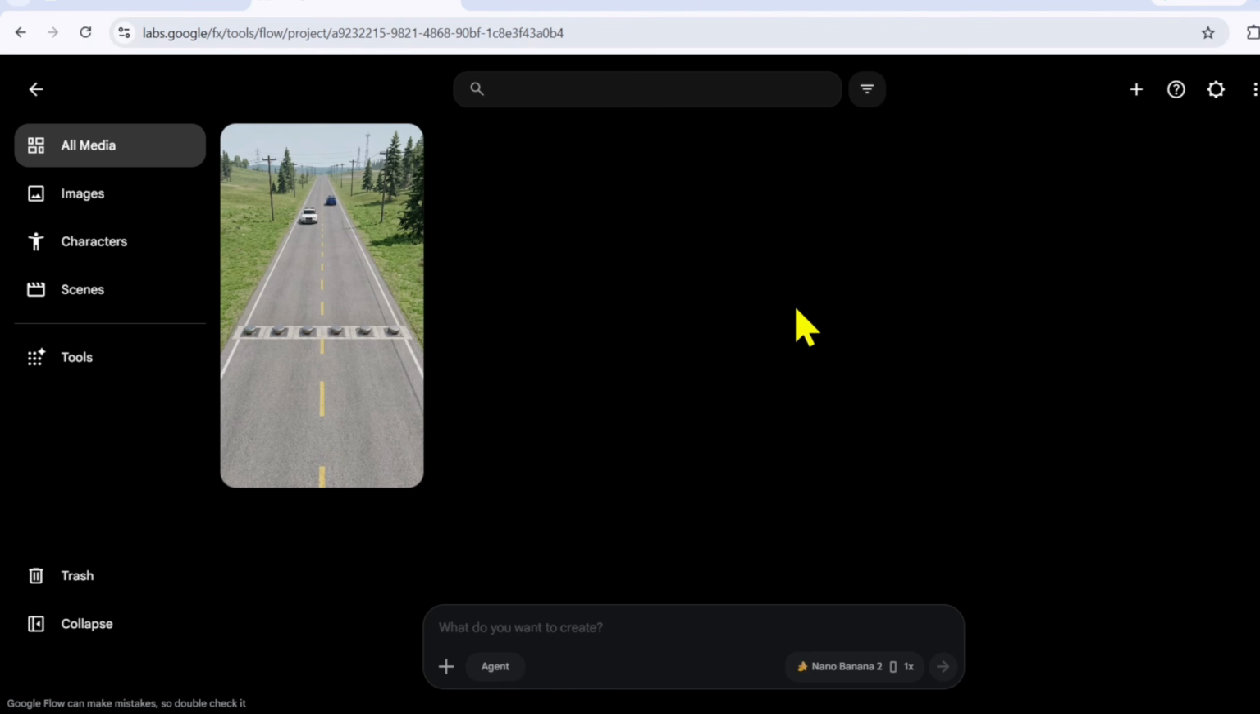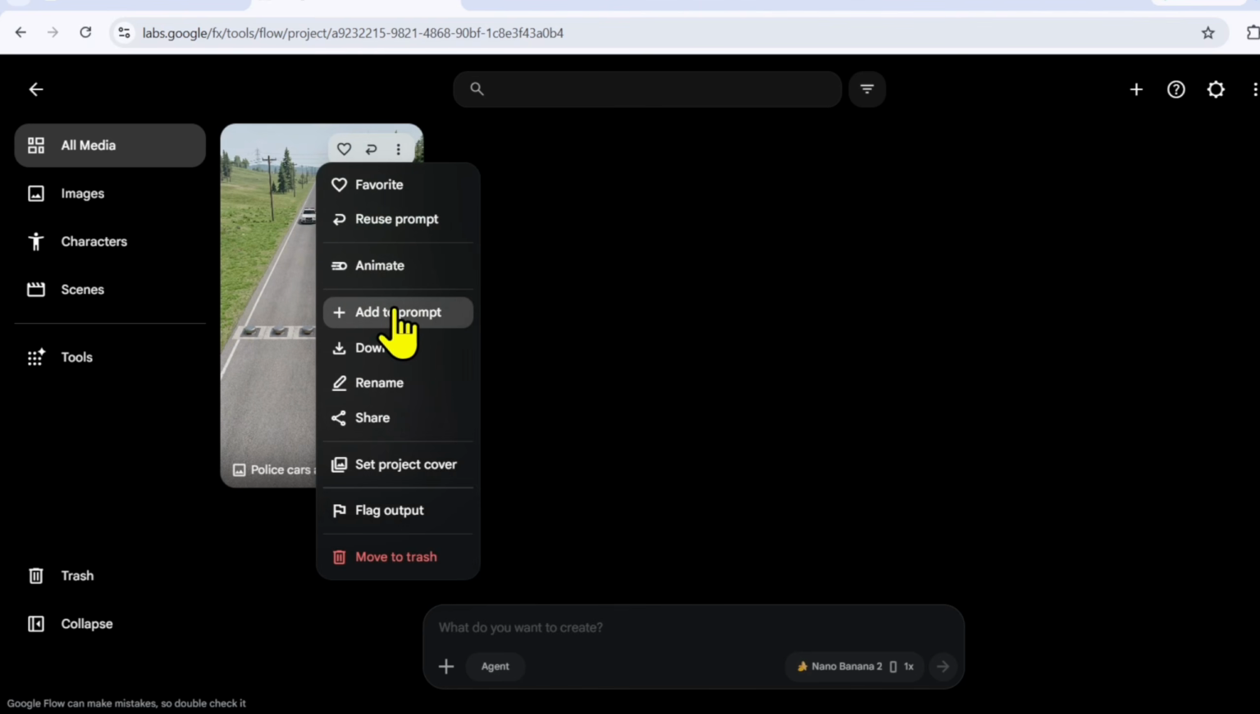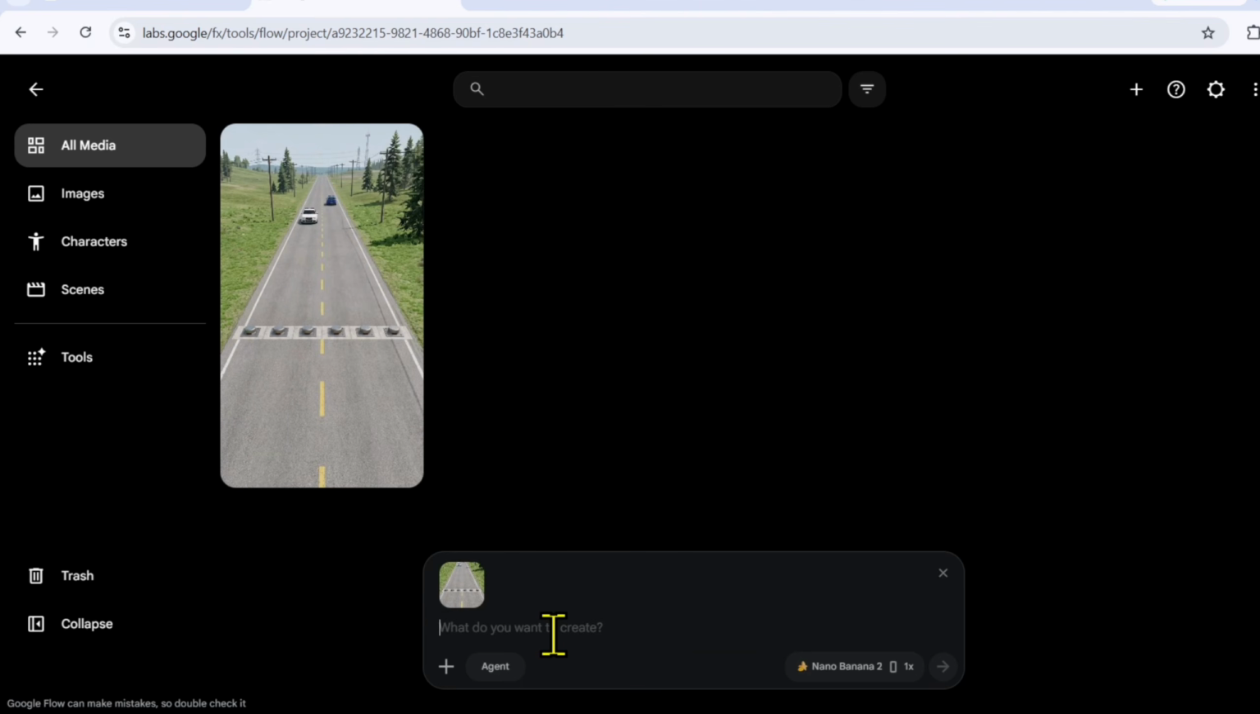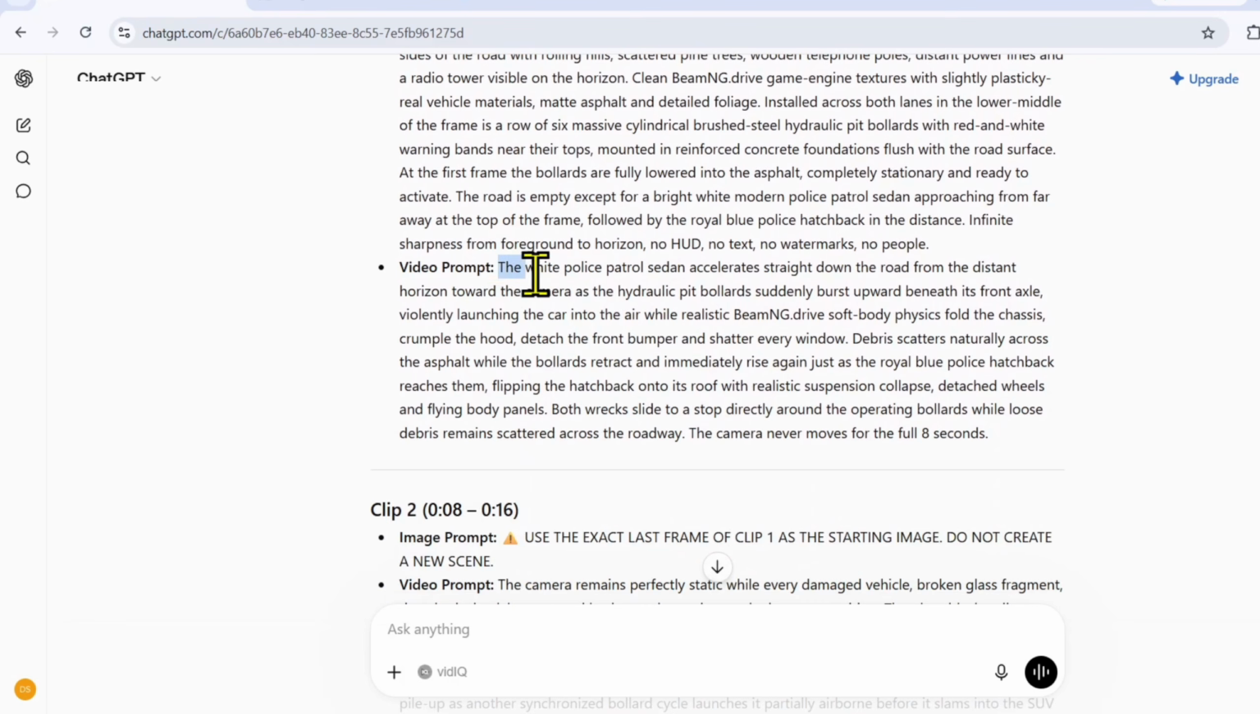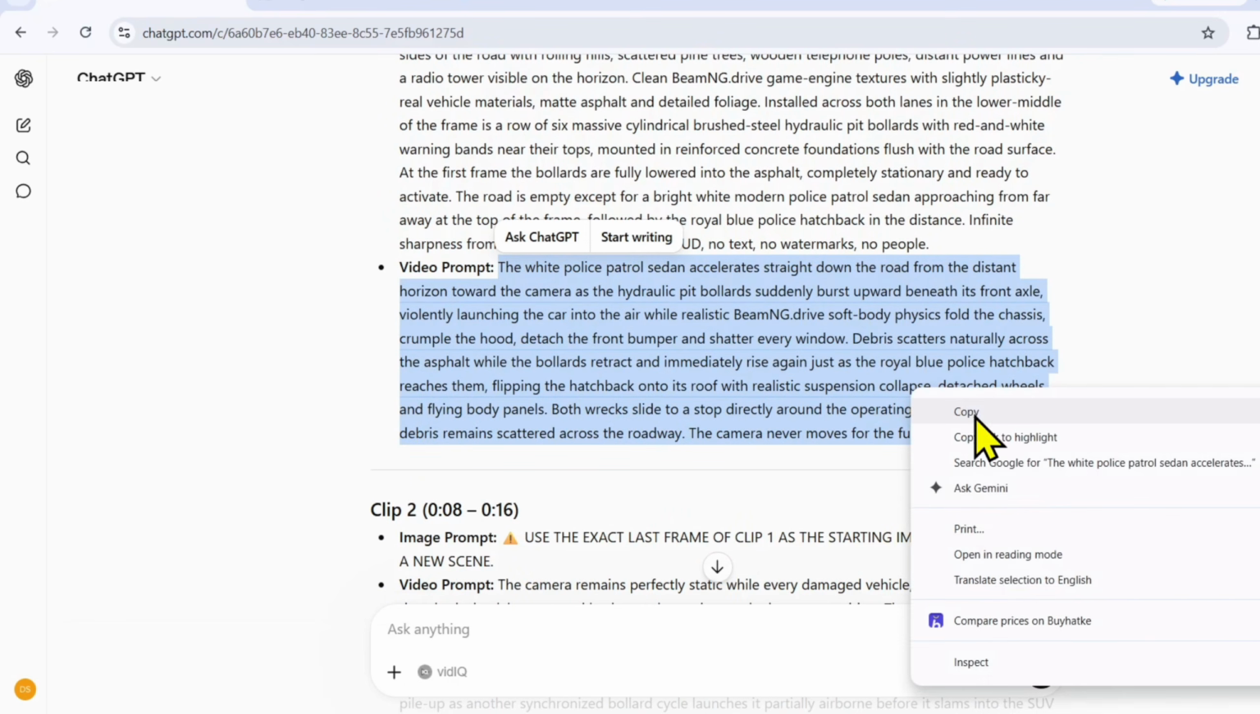Now we'll animate this image. Open the three-dot menu on the generated image and select Add to Prompt so it becomes a visual reference. Copy the matching video prompt from ChatGPT.